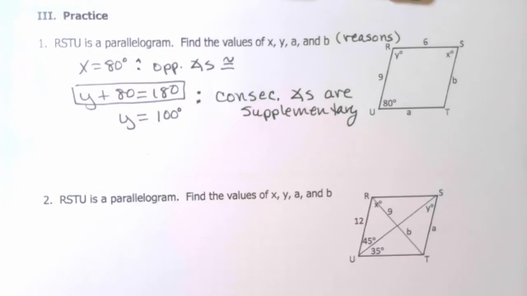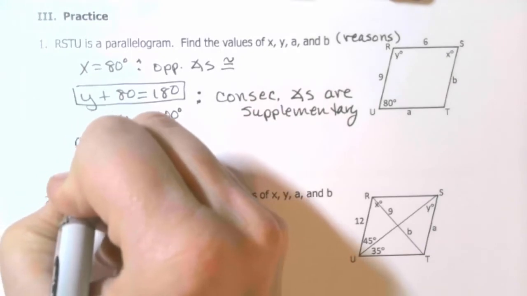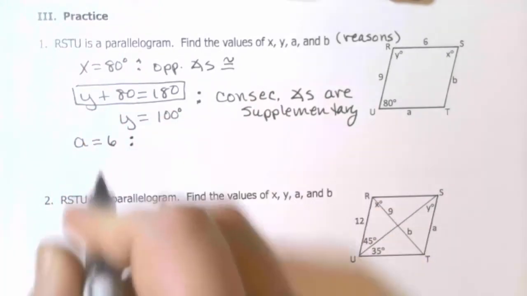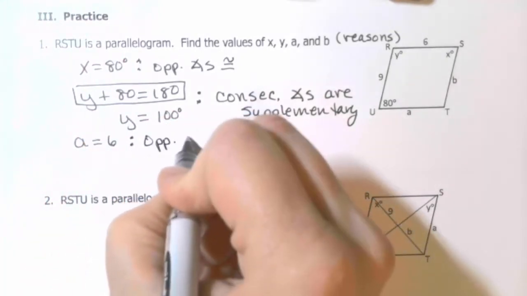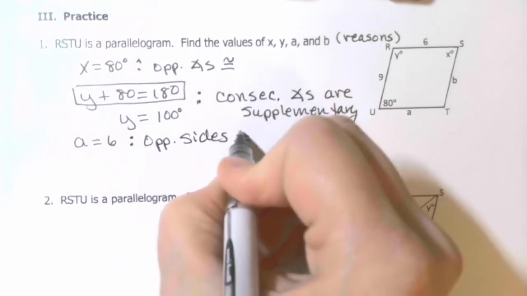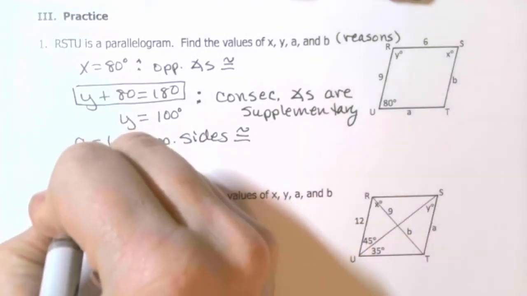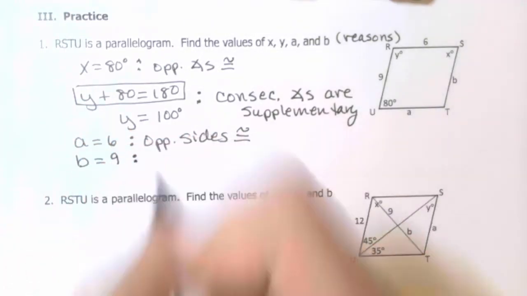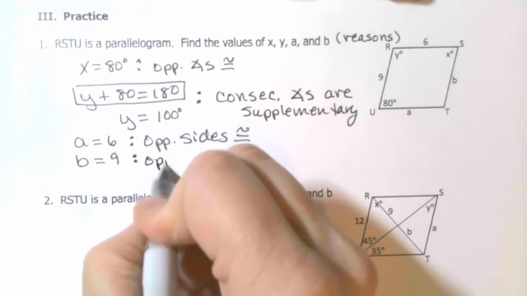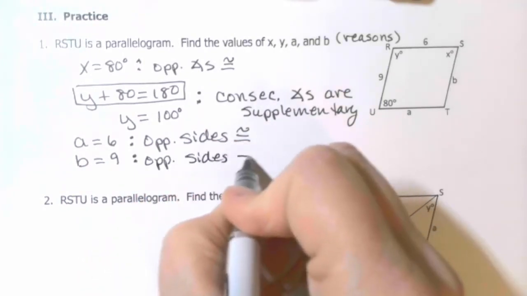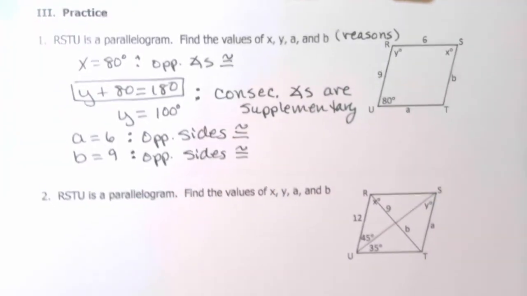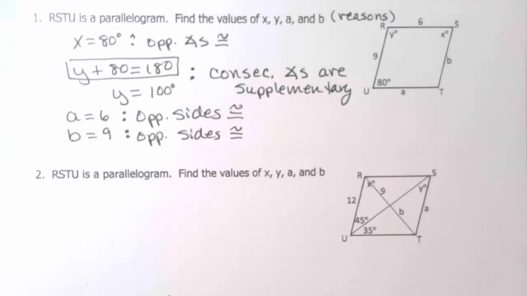Okay, now we're looking at A. Here's A. The side opposite A is 6, so A must also be 6. So A equals 6, and the reason is opposite sides are congruent. Now B is across from 9, so B equals 9 for the same reason. Opposite sides are congruent. So a lot of these you're going to have to say why as well as giving an answer.